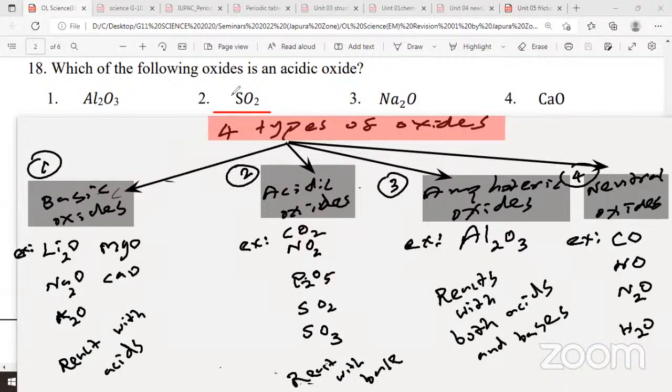Right. Most of the metal oxides are basic. Example, sodium oxide, you can write basic. You can easily predict now whether it's acid or base. In front of each answer, write: sodium oxide, basic. With water it forms sodium hydroxide. Calcium oxide is basic. With water it forms calcium hydroxide. Then aluminium oxide, it's amphoteric.